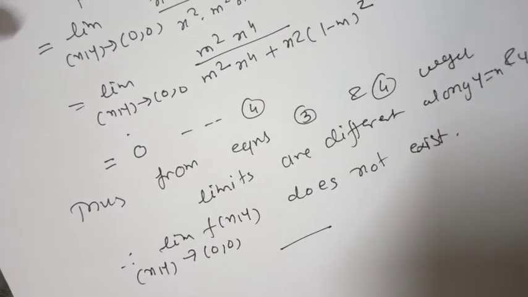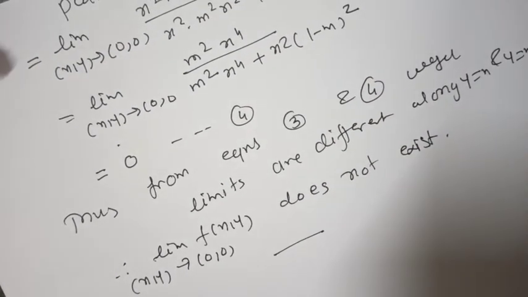Now we take an example on the limit of a function by epsilon delta definition.